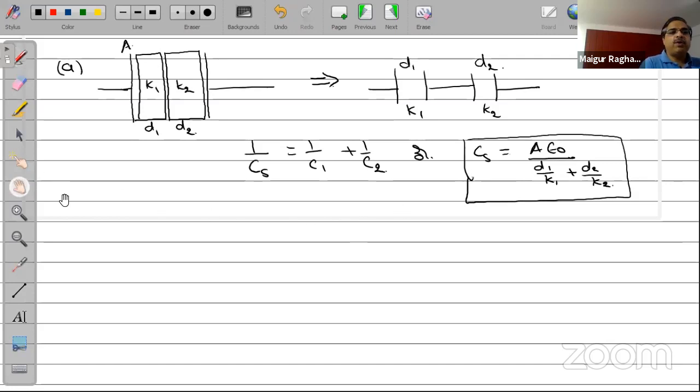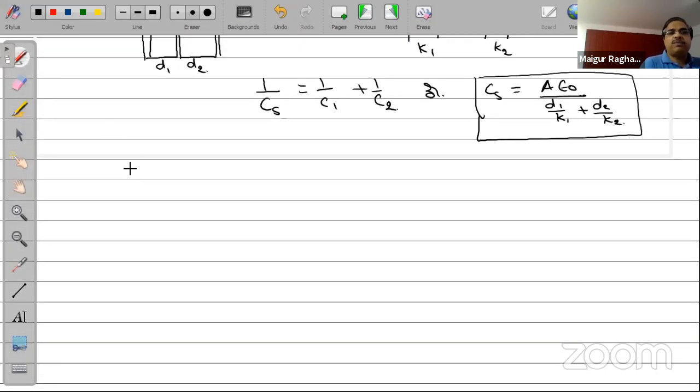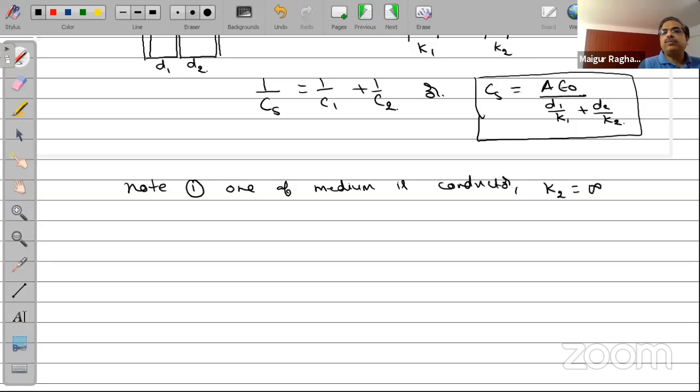D2 by K2. This is a very important kind of problem. You again have a lot of problems coming here like this. A few interesting points to note. Note number one: if one of the media is a conductor, then for a conductor the dielectric constant is given to be infinity, and therefore in such a case the capacitance will be equal to A epsilon naught K1 by D1.